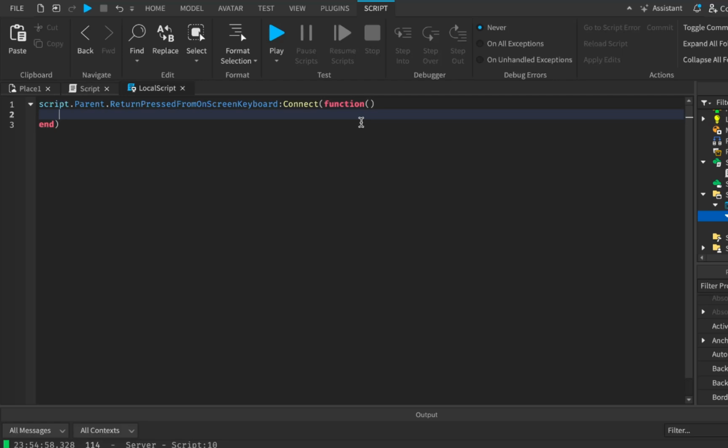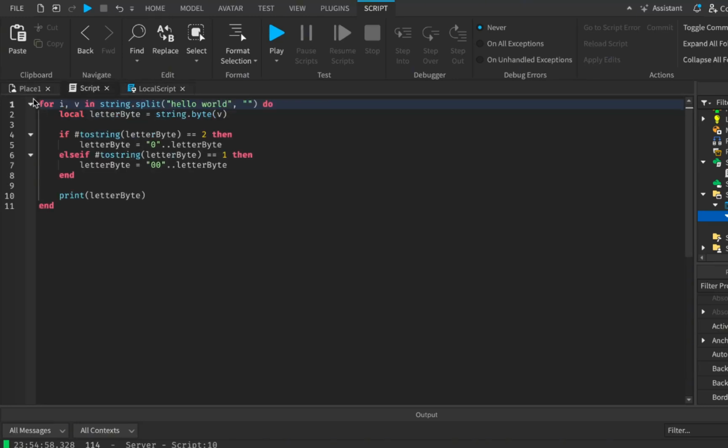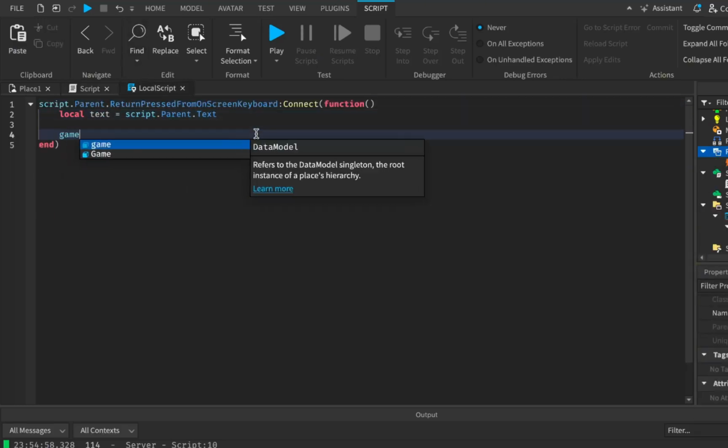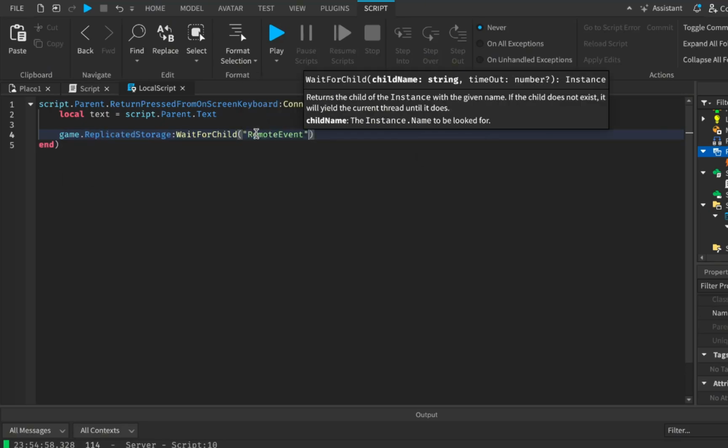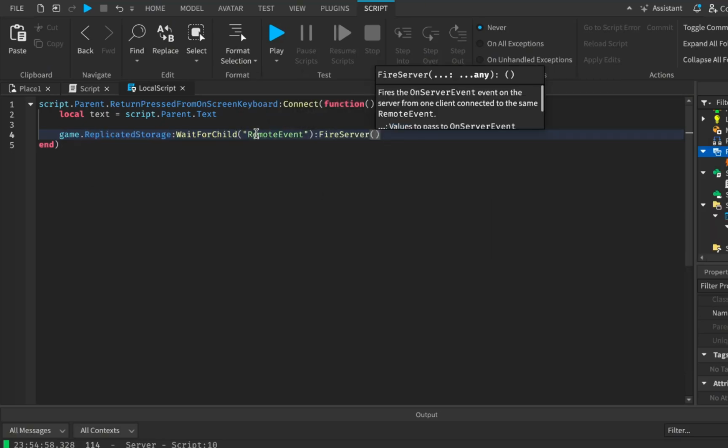And so, okay, once the player does that, we just gotta get the text inside of the text box, which can be done with local text equals script.Parent.Text, I believe. Then from there, we just gotta send that text over to this script, which can be very easily done with a remote event. So from here, I can just say game, ReplicatedStorage, WaitForChild, RemoteEvent, FireServer, and we can give it this text as a value.